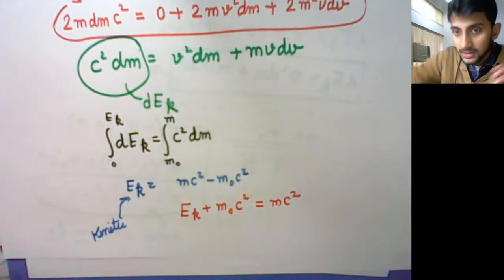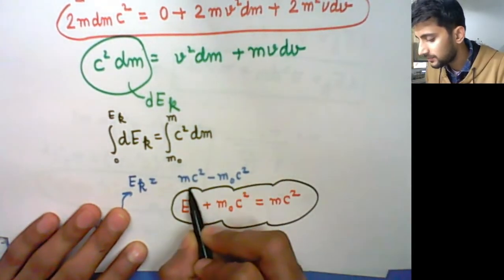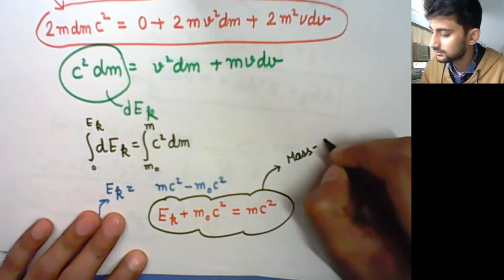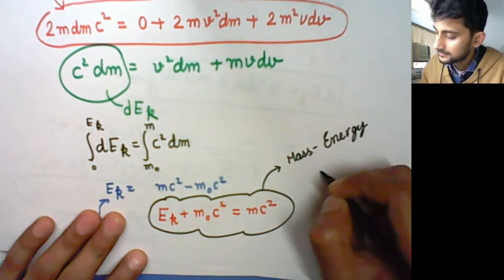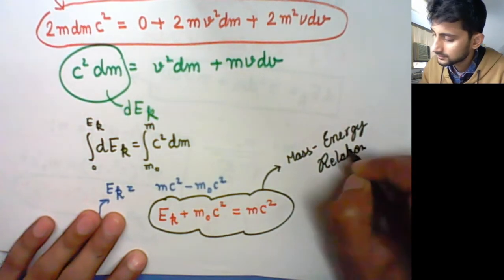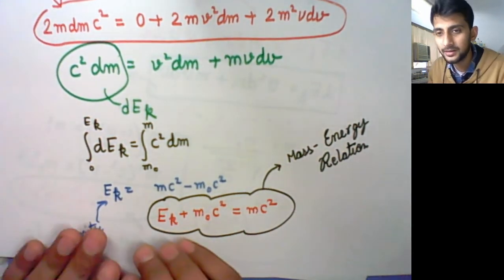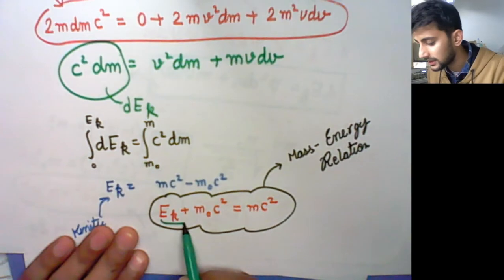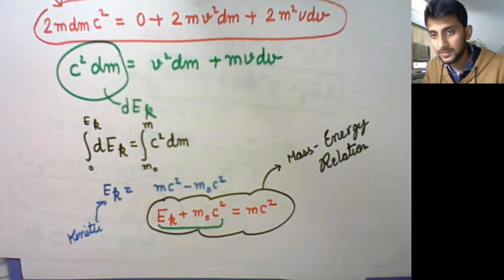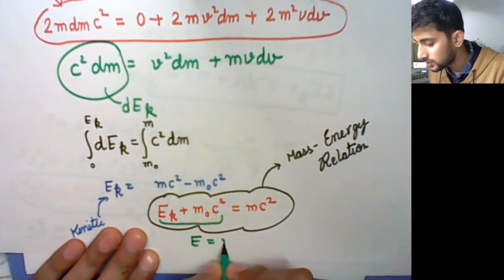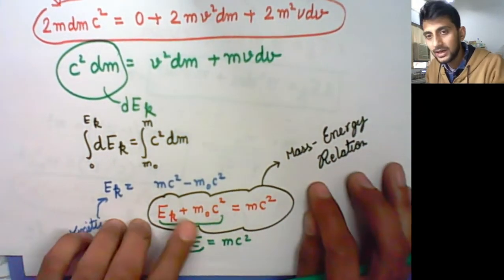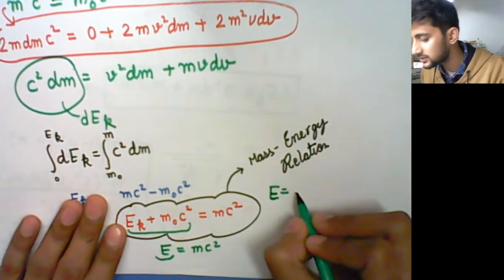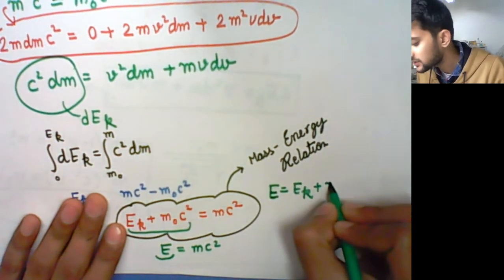Okay, and this is a very famous relationship. We call it the mass energy relation. We will also call it E is equal to mc square. It is the same relation. The E we speak of there contains these two terms. Maybe you have not studied this before, but now do. The E that is written, we write E is equal to mc square. That single E has two different components. So I can write the total energy E is equal to the kinetic energy plus the rest mass energy m naught c square.